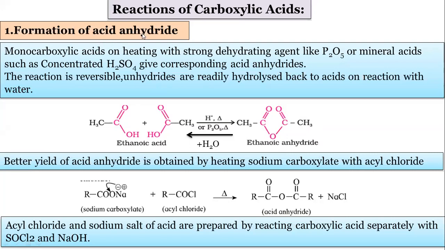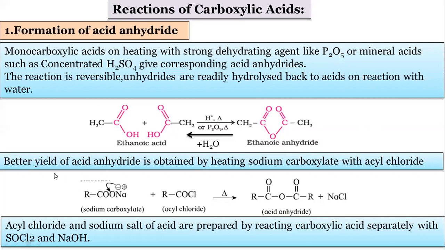So acid anhydride is prepared from acids by treating with a dehydrating agent. What is the role of the dehydrating agent? To remove the water molecule. This hydrogen and this OH are removed, and these two molecules are joined together. We can see clearly here. If you write the reaction, then we will understand. One hydrogen and this OH are removed, and these two molecules are bonded together through oxygen. So this ethanoic anhydride or acetic anhydride is prepared.